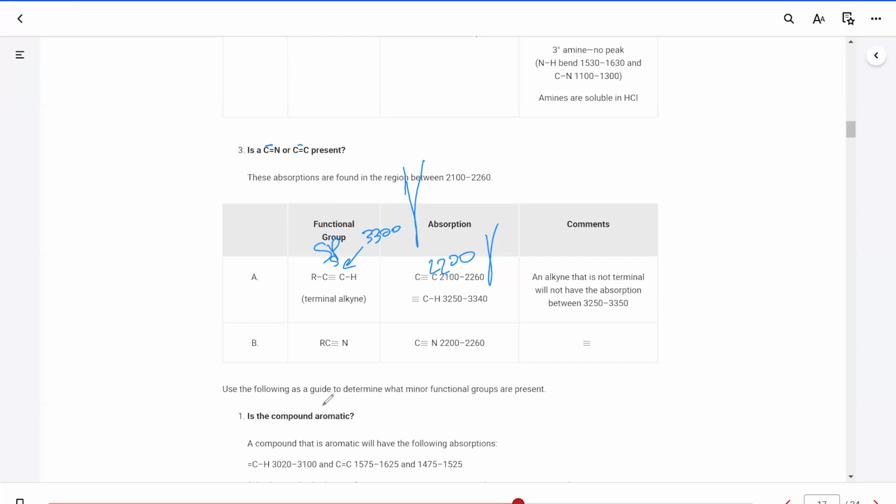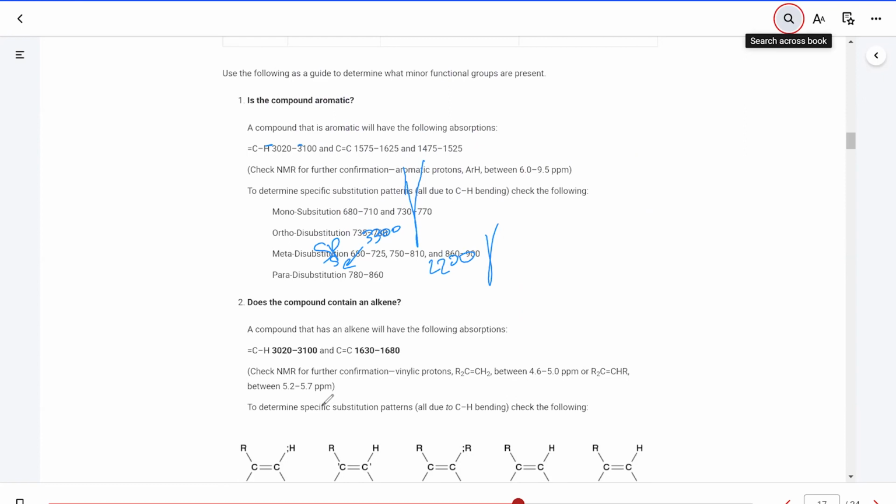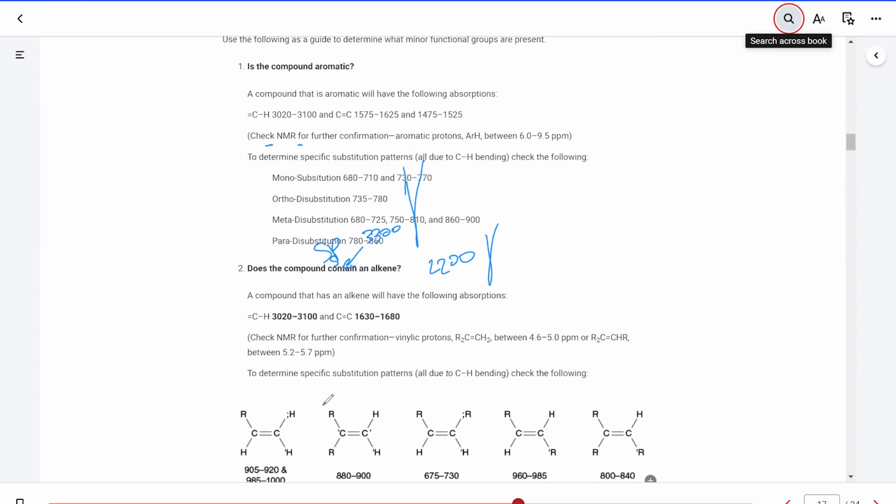Next step would be to check if this compound is aromatic or not. In order to determine if the compound is aromatic, we are looking for the presence of a peak around 1600 for the CC double bond that is coming from the aromatic ring, because it is sp2, so we have the CC double bond.